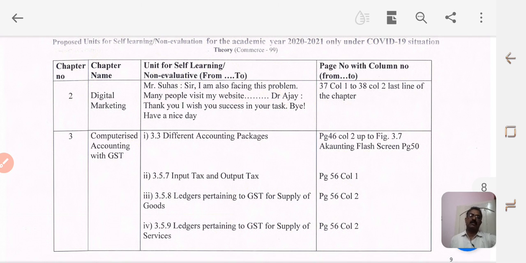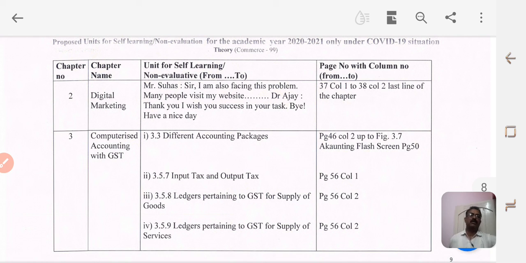The second lesson that you are going to study is digital marketing, and in digital marketing you are going to exclude the following topics that have been discussed here. So in the third column, you could see that from Mr. Suhas up to have a nice day, you are going to have the syllabus part. The total content that is not going to be evaluated for your examination